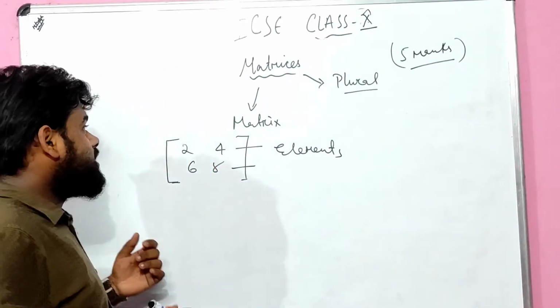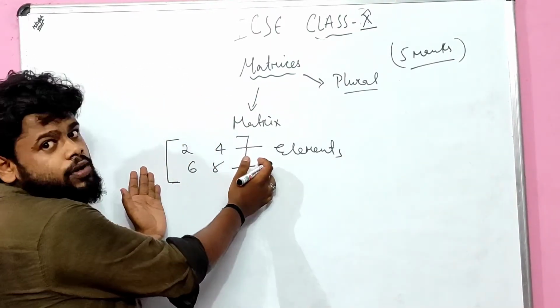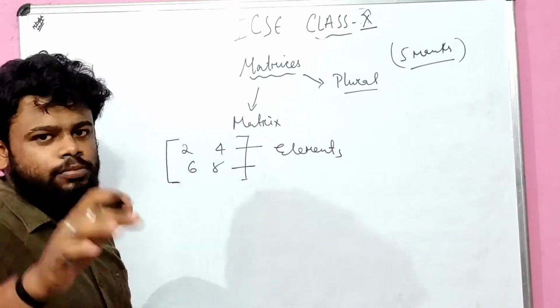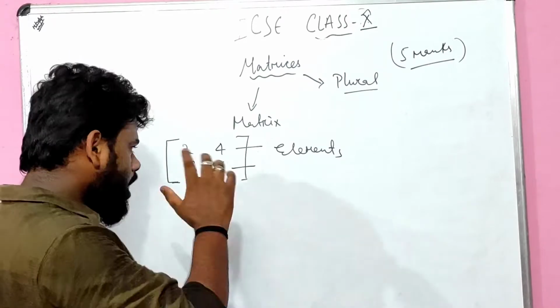So what I was saying about matrices, children, is that it is written in a square bracket, and the numbers written inside are known as elements. I hope the concept is a bit clear to you. Acha.